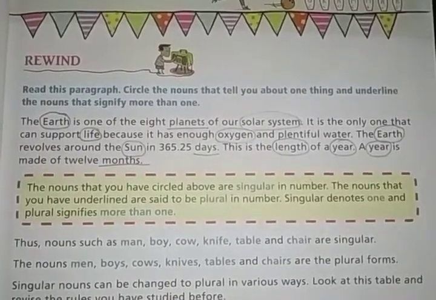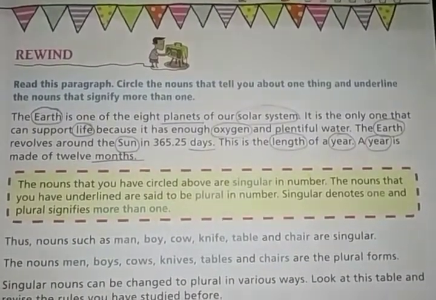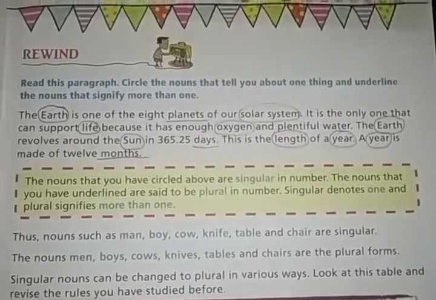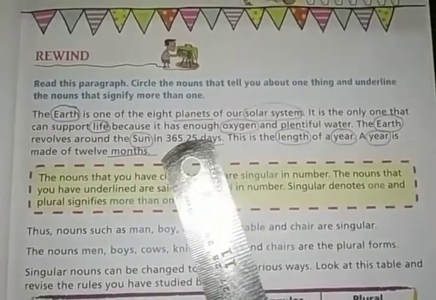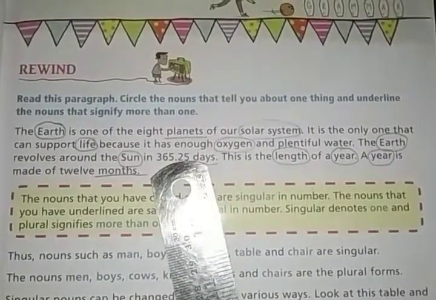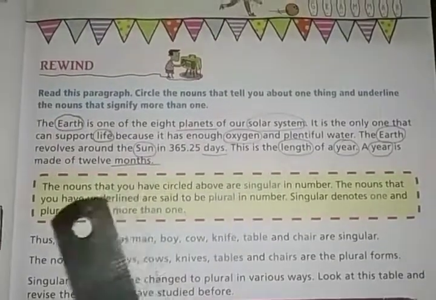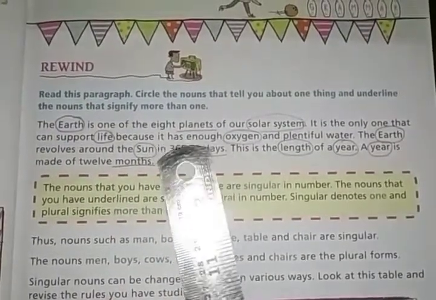The words tell us about one thing, so we have encircled them. And the word planets is telling about more than one thing. Eight planets, more than one, right?